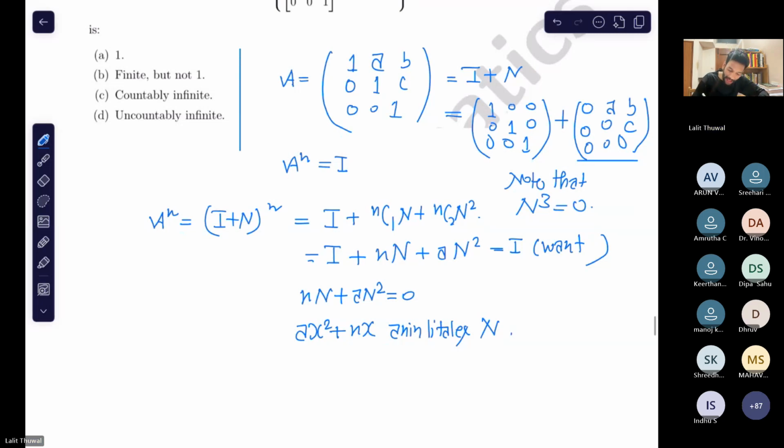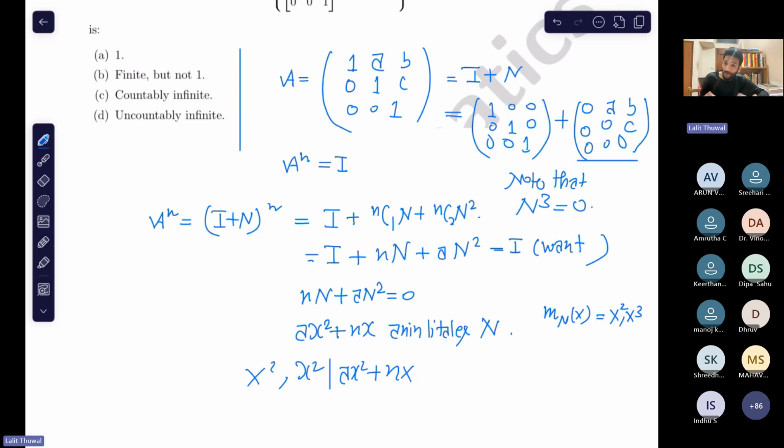So the minimal polynomial of n, what is the minimal polynomial of n? Possibilities: the minimal polynomial m_n(x) will divide the characteristic polynomial, right? Either x, x square, or x cube. What I said is that you will not take a equal to identity, so the minimal polynomial cannot be x. Can you see that the minimal polynomial is x square or x cube? So you have a polynomial which is annihilating n. So the minimal polynomial must divide this, right? x cube or x square.